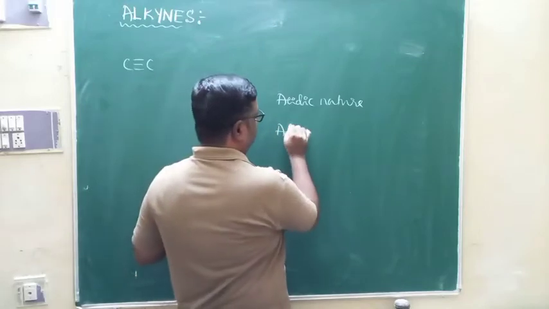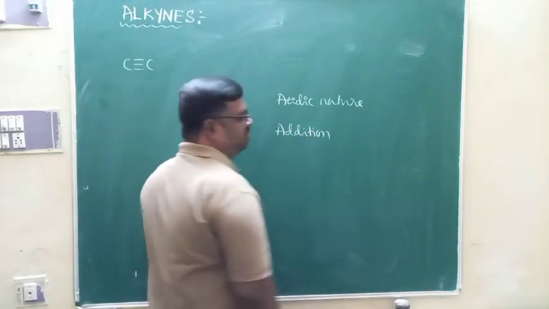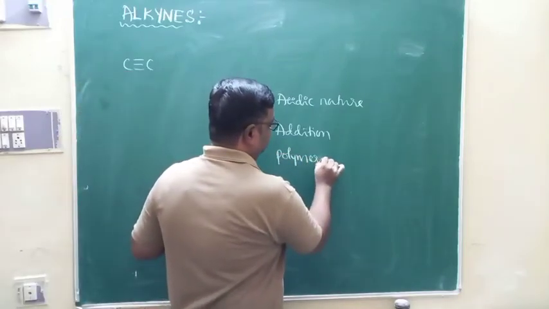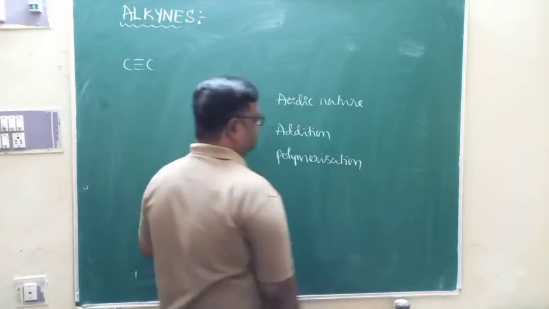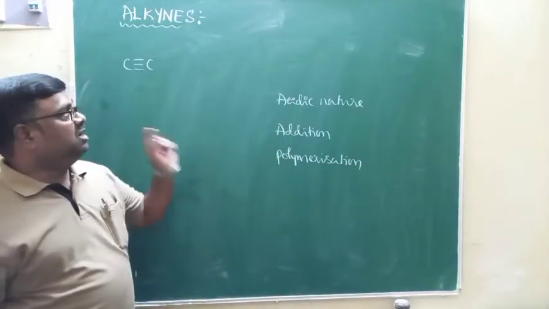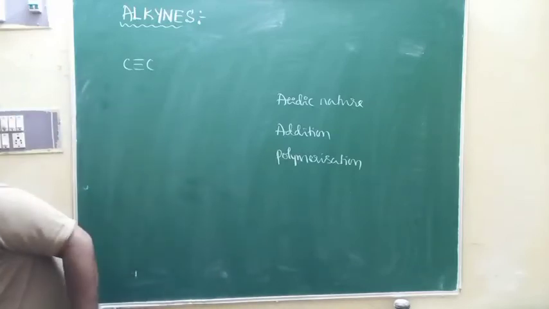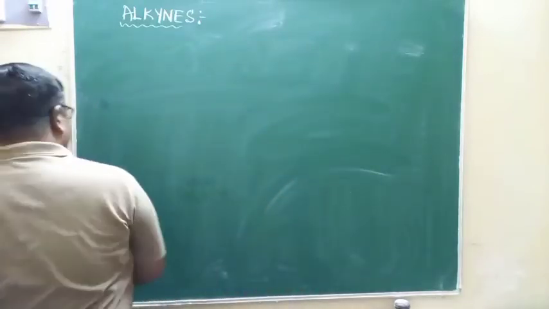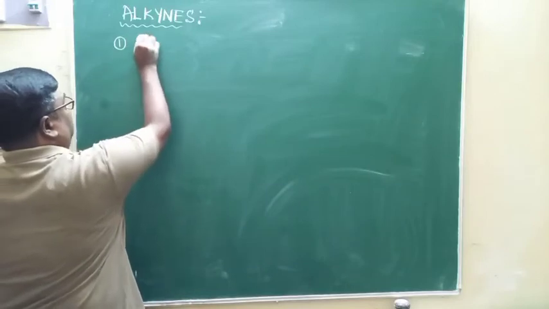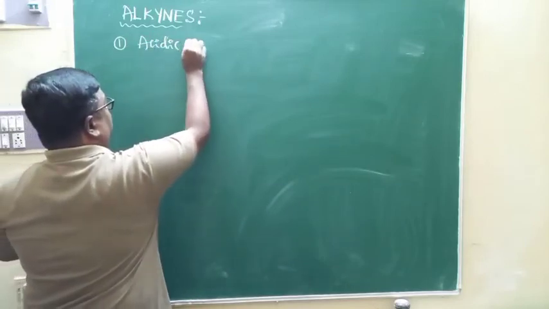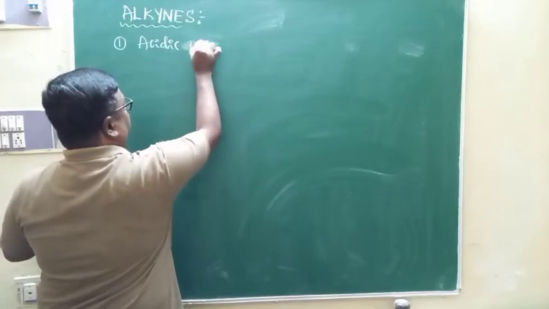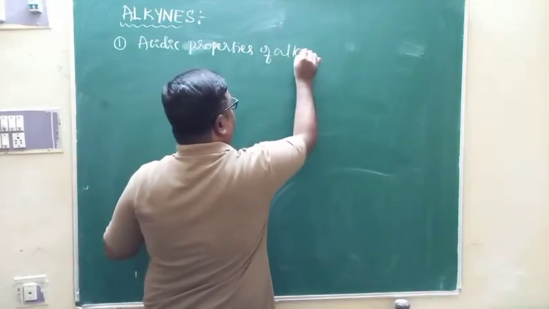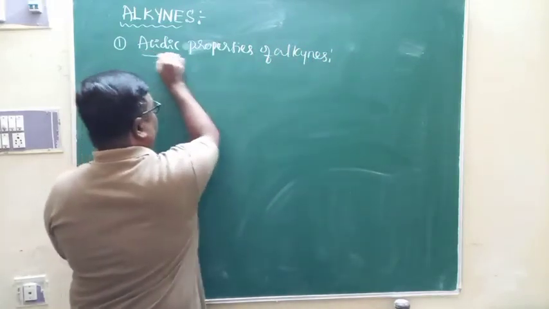Another is addition properties of alkynes. One more is polymerization in alkynes. These are the three properties that we concentrate on in this discussion under the chemical properties of alkynes. We'll start with acidic properties of alkynes. That is the first property. According to your NCERT textbook, that is the first discussion: acidic properties of alkynes.